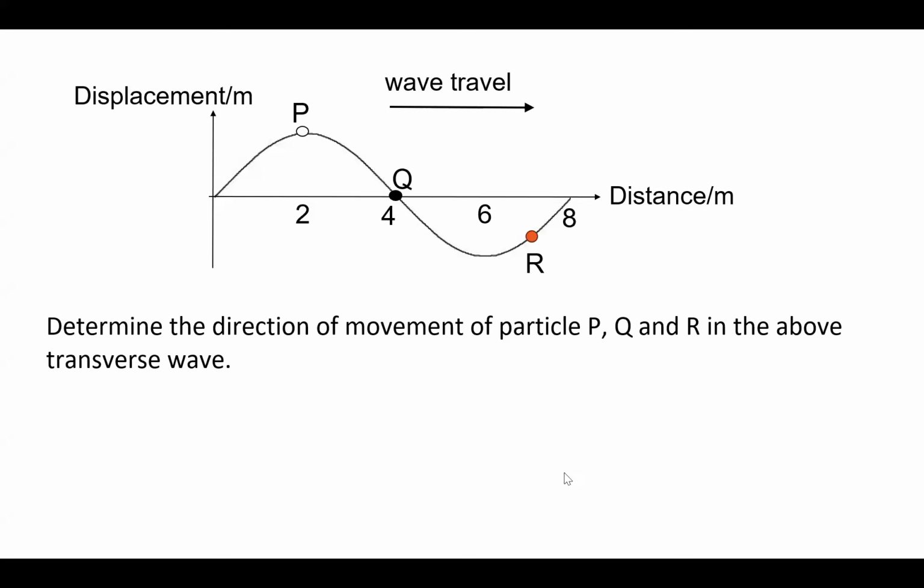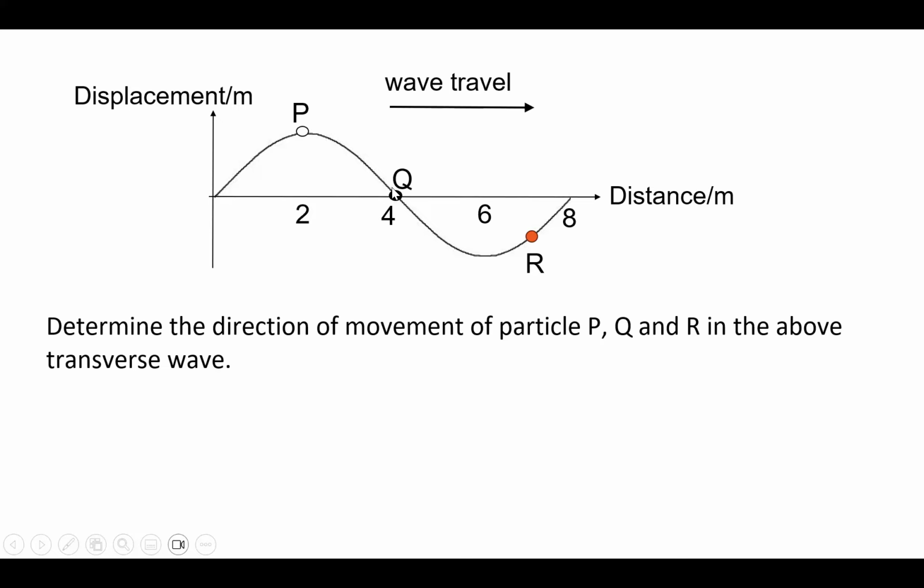Next type of questions. I have a displacement distance graph. So these are the different particles at a particular timing. I have particle P, particle Q, particle R on this wave. This is a transverse wave. Then they ask you to determine the direction of movement of particles P, Q, and R in this transverse wave. I give you that the wave is moving towards the right.